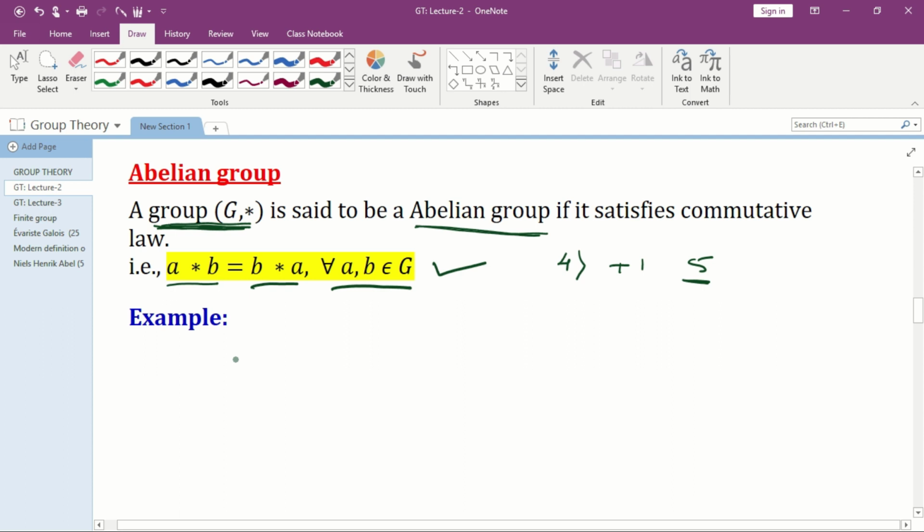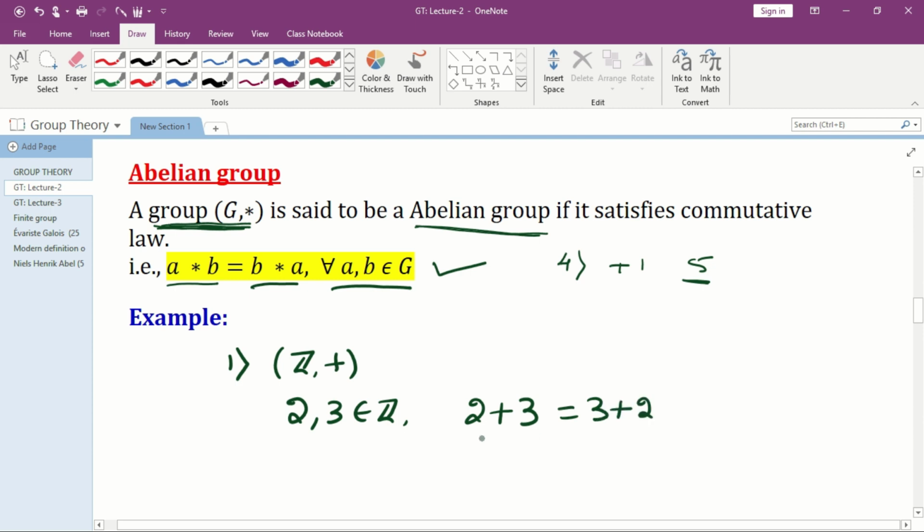So for example, we have written (Z, +) as an example for a group. Whether it is an abelian group? Since it is a group, we have to check only one law, that is the commutative law. If I consider 2 and 3, any two integers, what is 2 plus 3? That is 5. Is it equal to 3 plus 2?